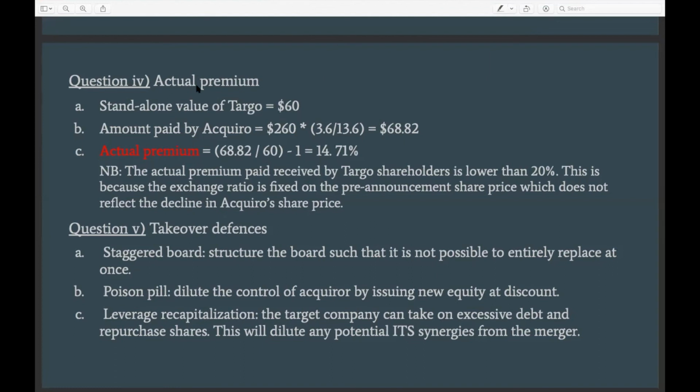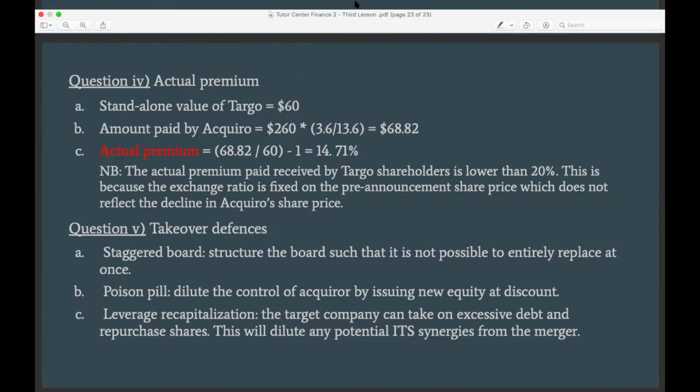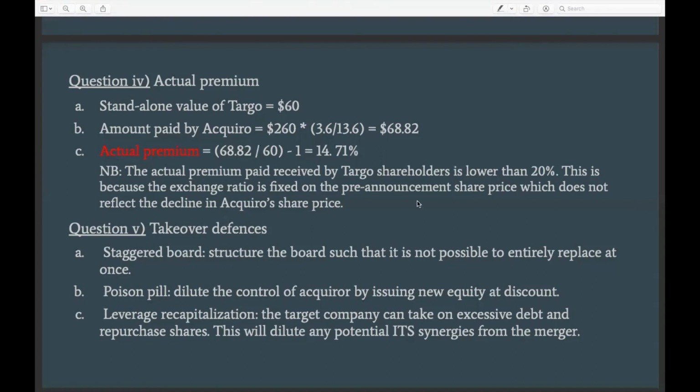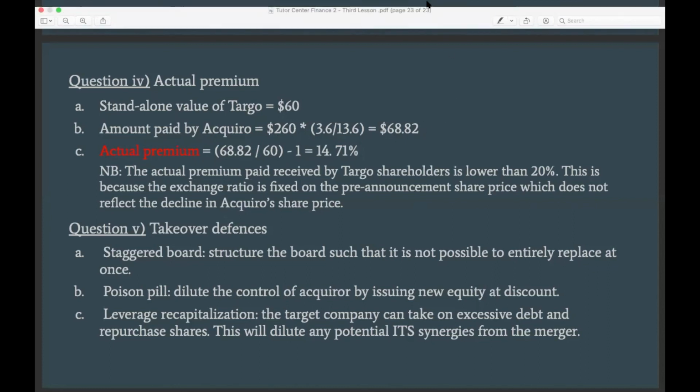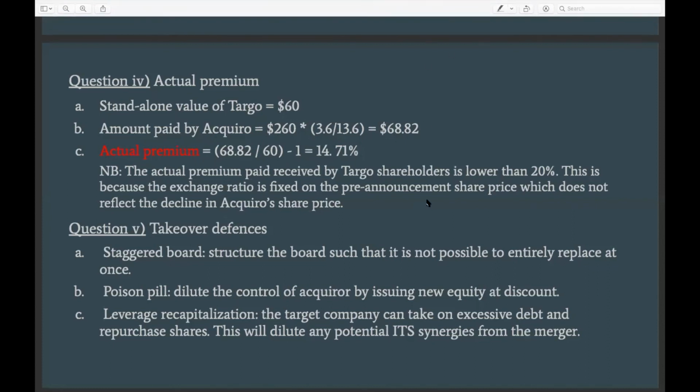So to find the actual premium, we need to, again, know the standalone value of Darboe, which is 60 million. That is the true value of Darboe, what it is worth. We also need to understand how much is paid by the acquiring company, which again is 68.82, as we found in the previous section.